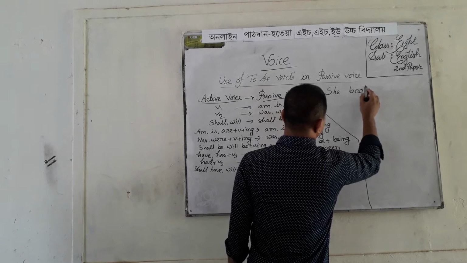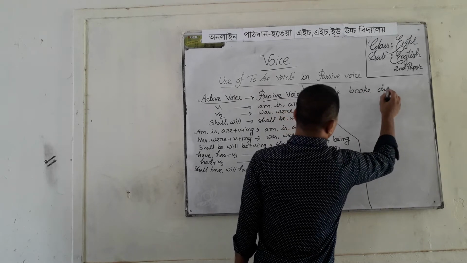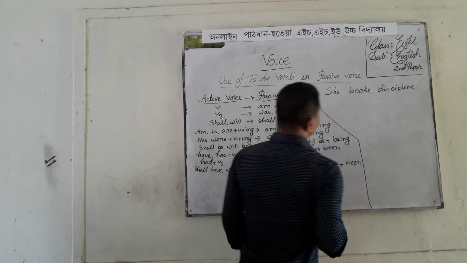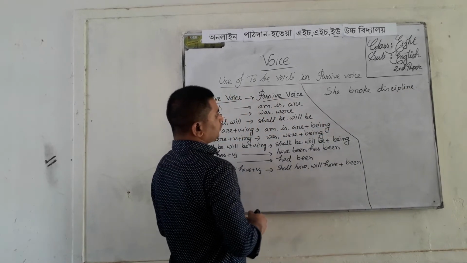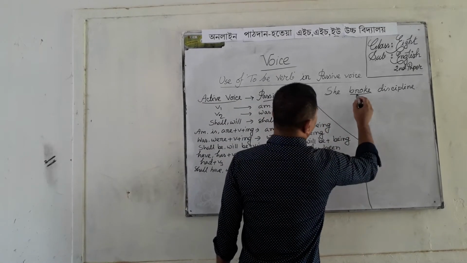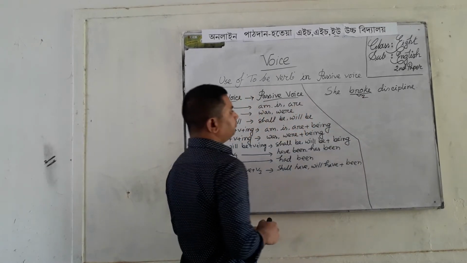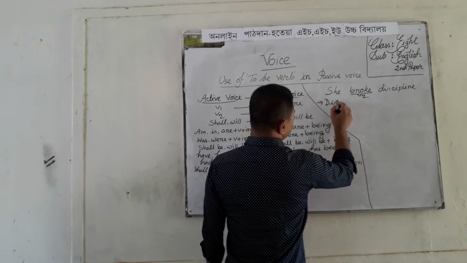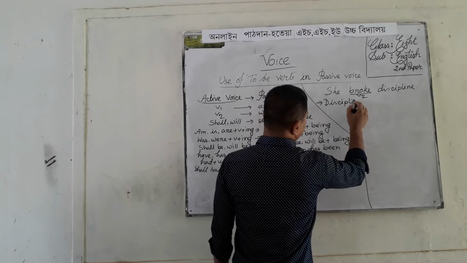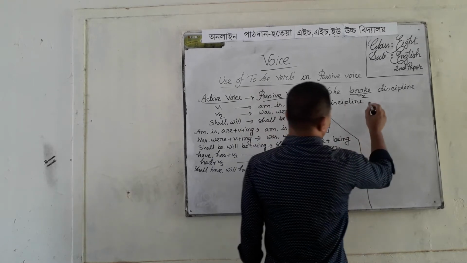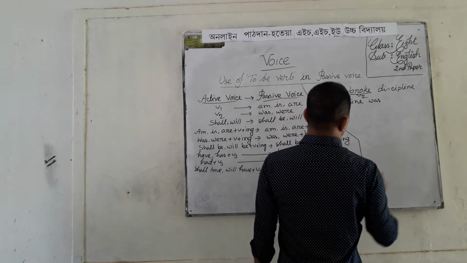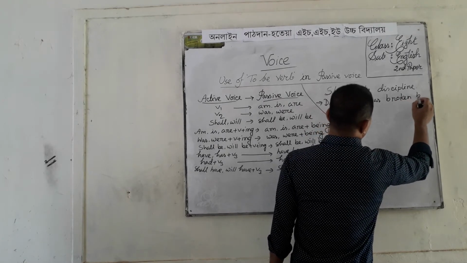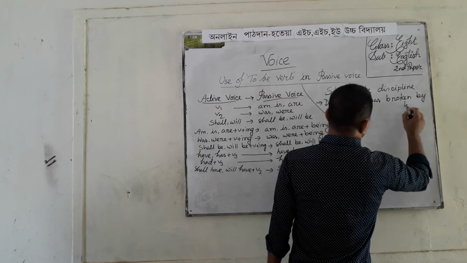She broke discipline. Here broke is the past form of verb, I mean V2. Then passive voice will be: discipline was broken by her.